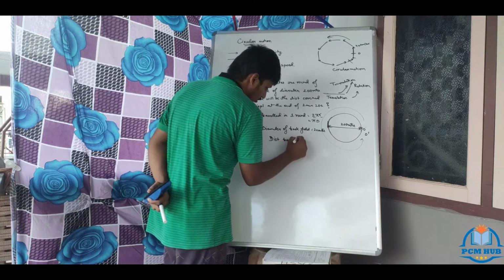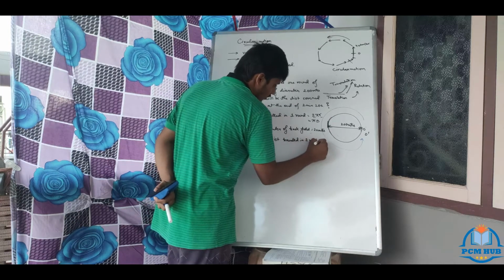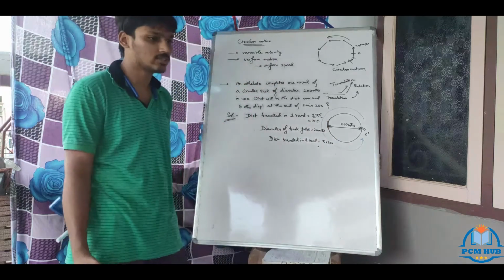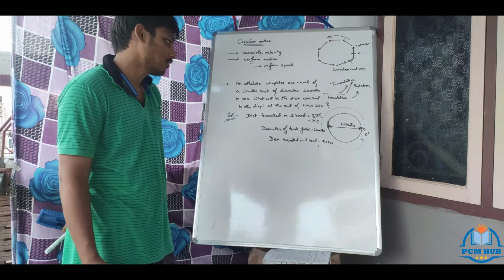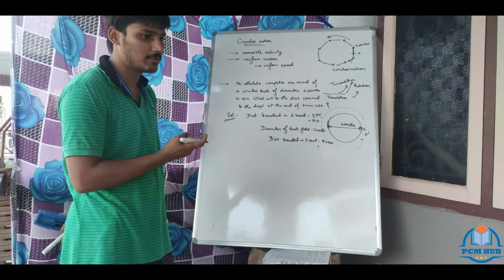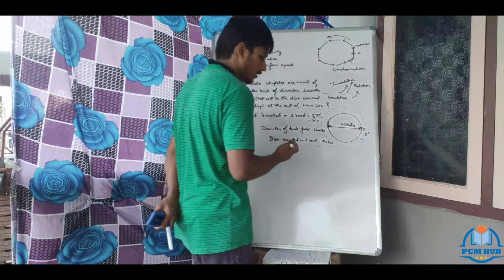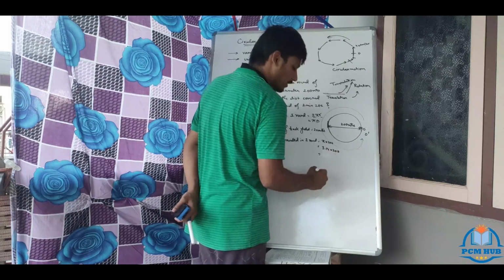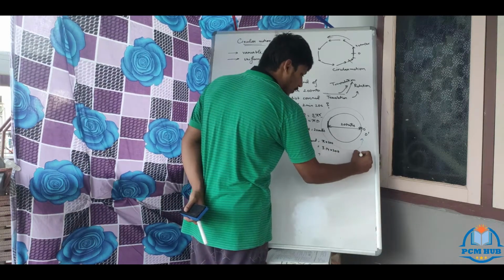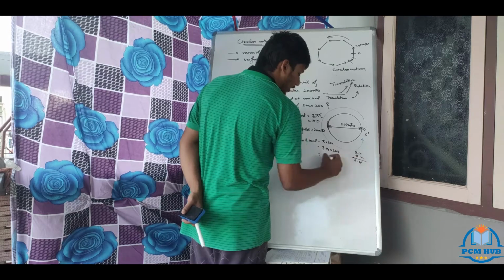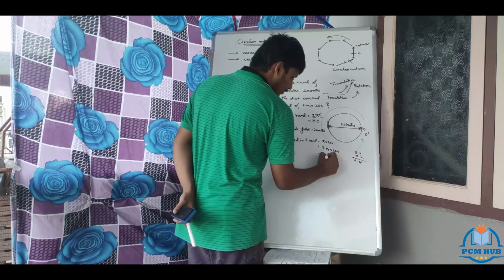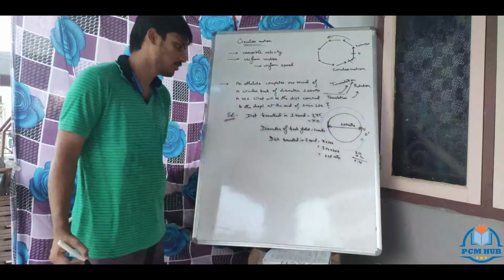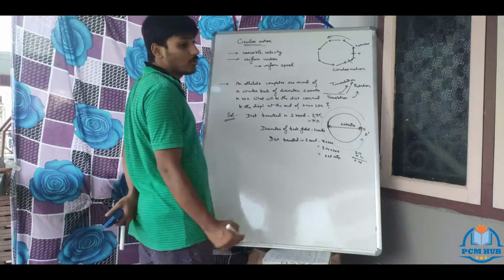So the distance traveled in one round equals pi into 200. How much pi are you taking in this case? It is a multiple of 200, so you can take 3.14. That is better, it will give you a good answer. The selection is important. 3.14 into 2 you will get 6.28, so 628 meters. That is the answer for the distance traveled in one round.